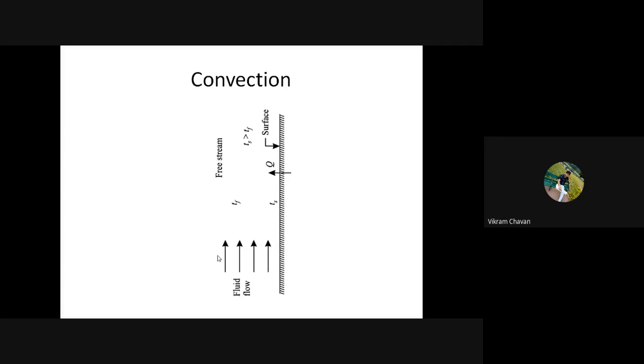Because of a density difference, this particular phenomenon is called convection. In specific, this phenomenon is called natural convection, because the flow of the fluid happens naturally, because of a density difference. So this phenomenon is called natural convection heat transfer.